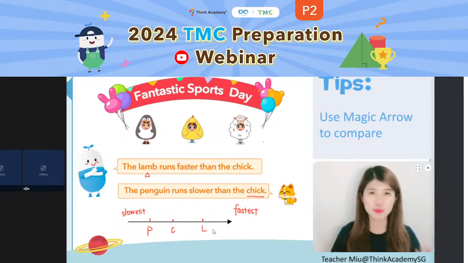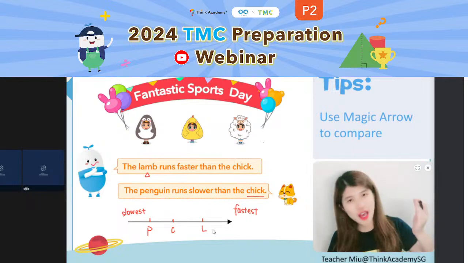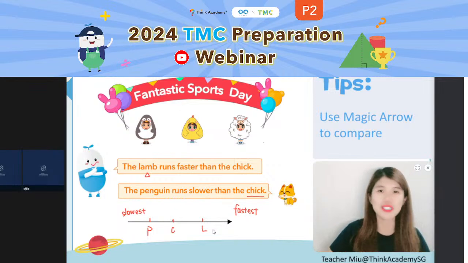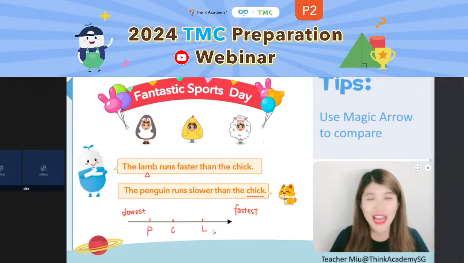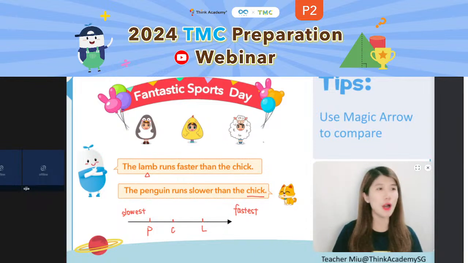Not just about the speed, it can also be who is the tallest one, who is the shortest one, who is the heaviest one. Every time we are comparing things in the logical reasoning topics, we can use the magic arrow to compare. Let's try one more. Here we go.